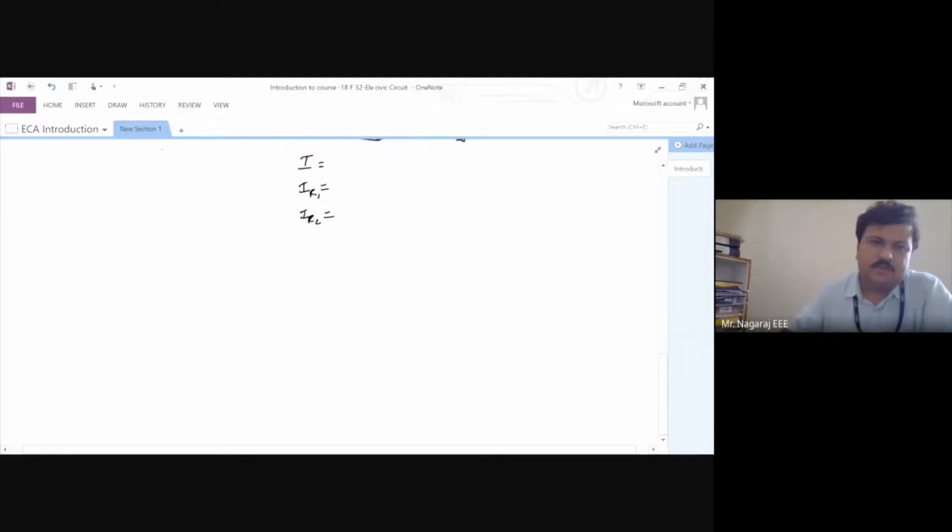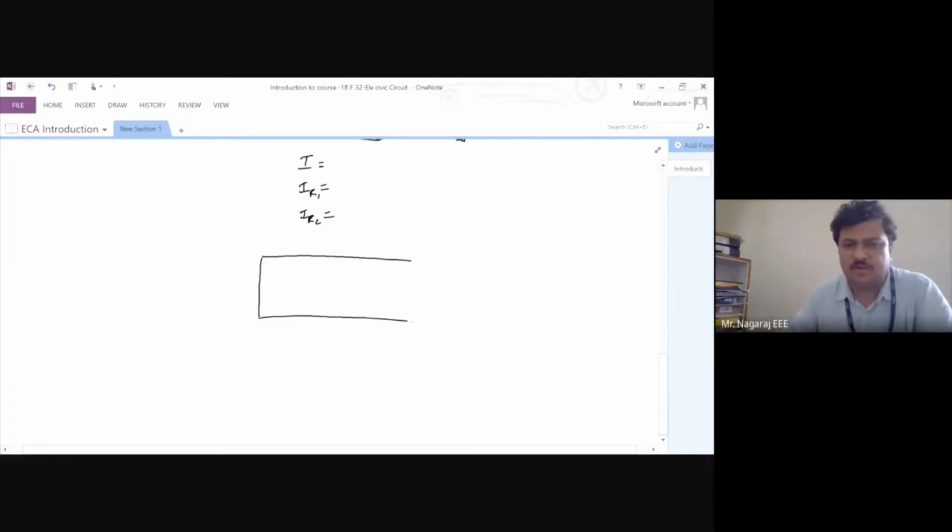Now take a particular conducting material. For example, I have a copper here. Suppose I take a piece of copper or a copper wire, a magnified version of the copper wire, and we know that copper has one free electron.